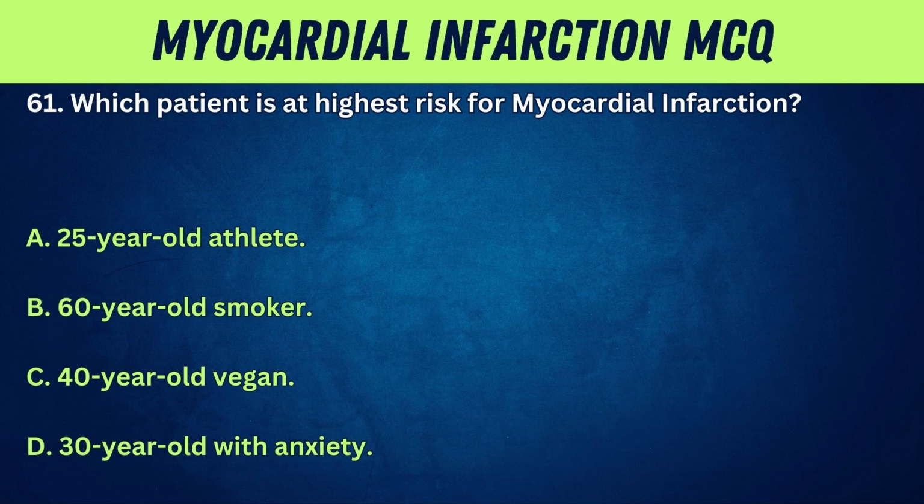61. Which patient is at highest risk for myocardial infarction? A. 25-year-old athlete. B. 60-year-old smoker. C. 40-year-old vegan. D. 30-year-old with anxiety.